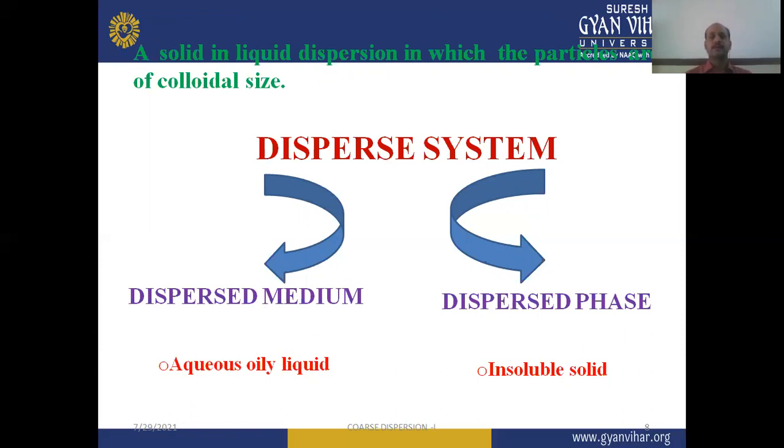So we can again define suspension as a dispersion system where the solid is dispersed in a liquid, where the particles may be of colloidal size or in the coarse size range. A dispersion system can be easily explained with the example of suspension.